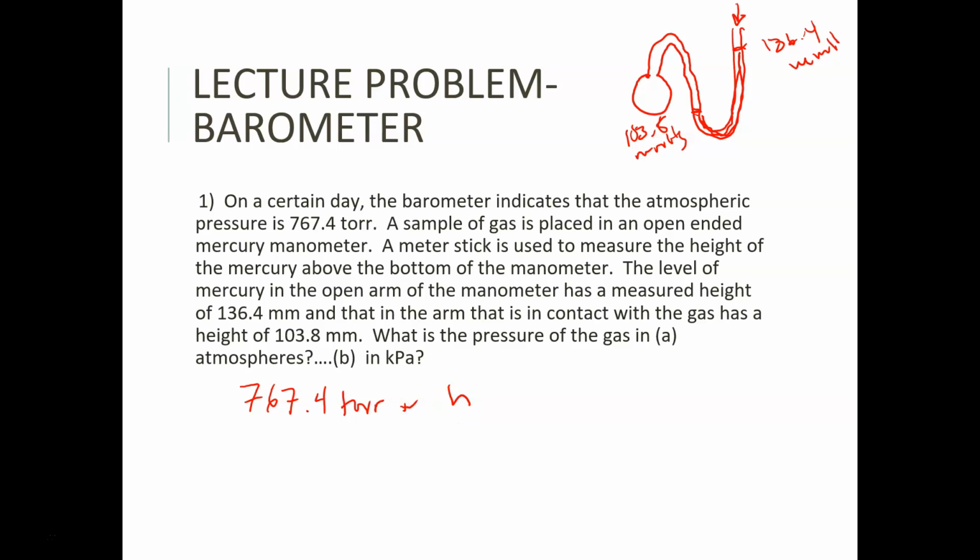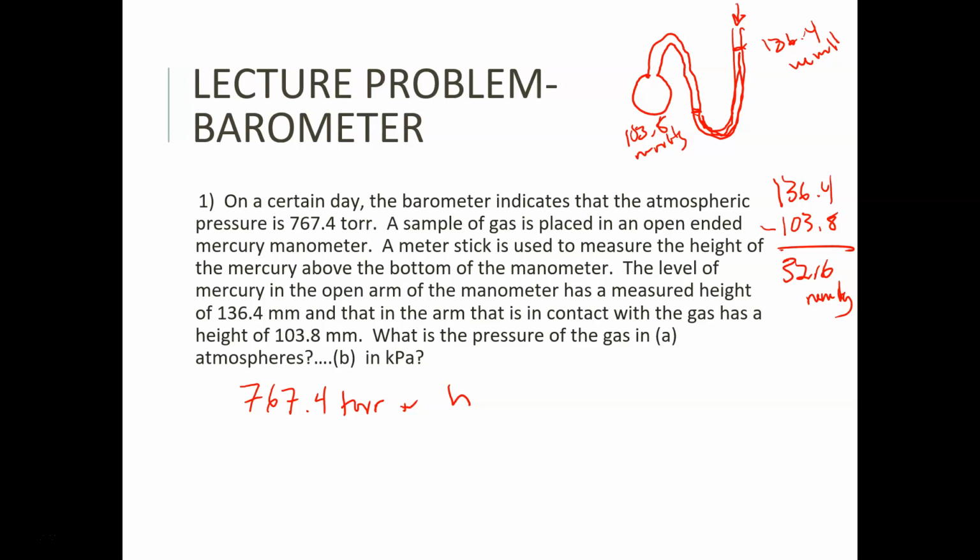So the first thing that we're going to do is take 136.4 minus 103.8, and we get a difference of, hang on, I don't have this memorized. We get a difference of 32.6 millimeters of mercury.